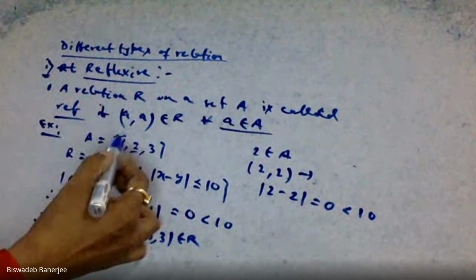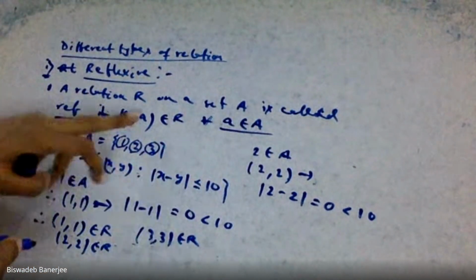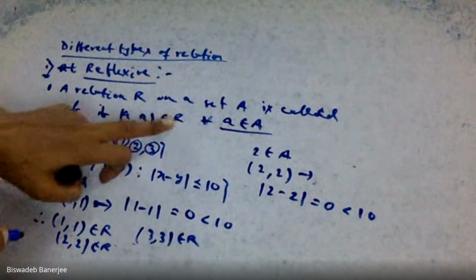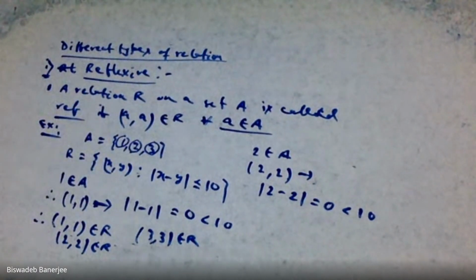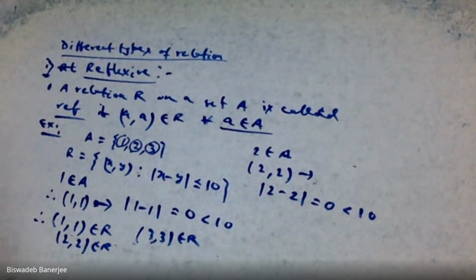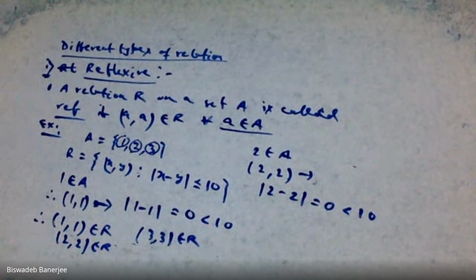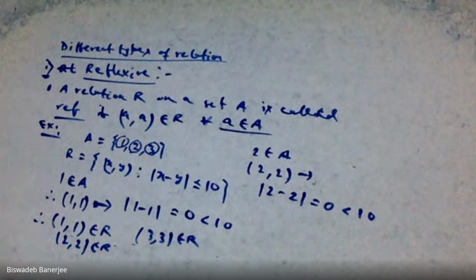For any member of this set, this pair belongs to this relation. That means it is reflexive. Clear? So this relation is reflexive.